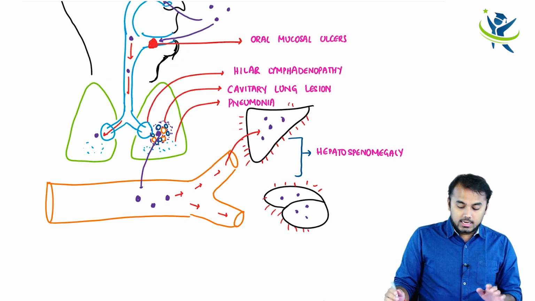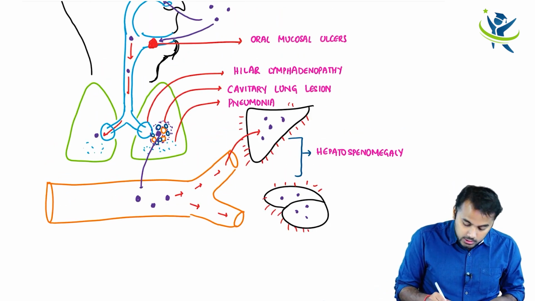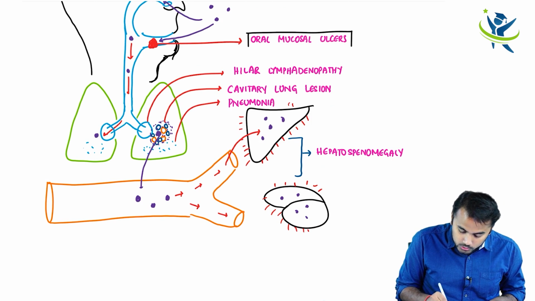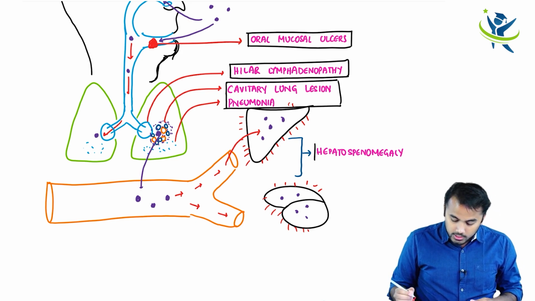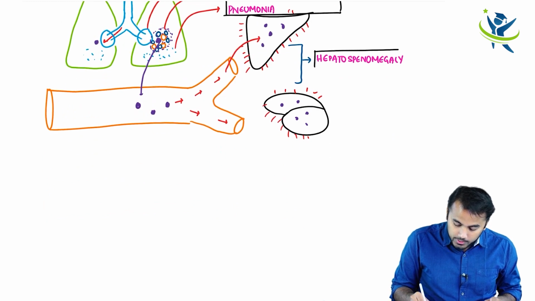So all these are the conditions which you see basically, right? You're going to see oral mucosal ulcers, hilar lymphadenopathy, a cavitary lung lesion as well as pneumonia in the patient. Not only that, you will also see hepatosplenomegaly.